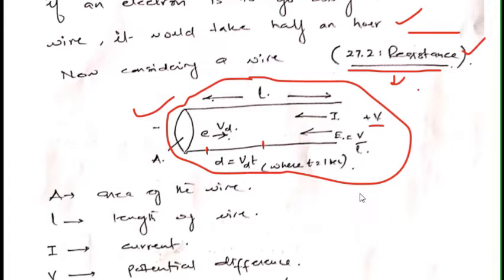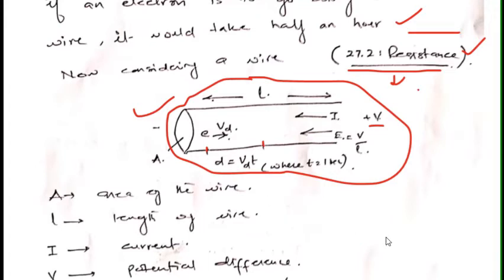This is from the formula that velocity is equal to displacement over time. So I'll say that the electron will travel from here to here in 1 second, so this d will be equal to vd. So the drift velocity is equal to the distance traveled by the electron in 1 second from here to here.